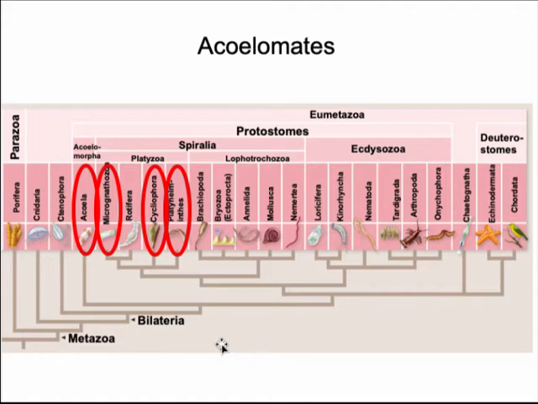Even if they don't show a bilateral symmetry in their adult form, they descend from animals that had bilateral symmetry. When we see these animal groups, we're going to see how those groups are best adapted to their environment, and also how sometimes those adaptations allow those groups to colonize new environments, such as land. So while in plant groups, there was only one time where the ancestor of all land plants colonized terrestrial environments, in animals, the colonization of land happened in multiple animal groups independently. So we're going to see what characteristics allow those animal groups to be able to make the transition from life in water to life on land.